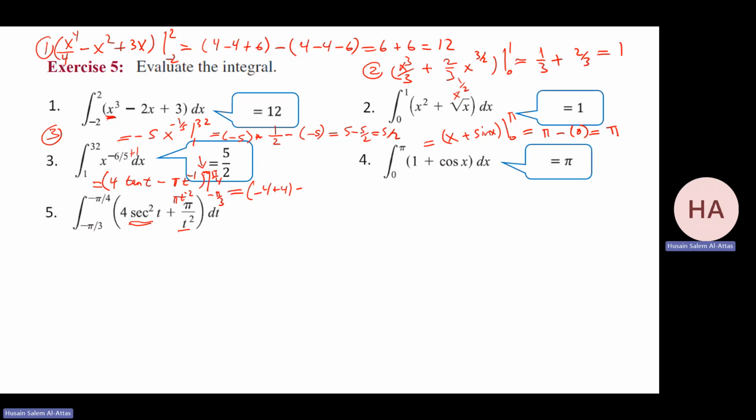Minus, now minus pi over 3. It will be minus 4 times tan of pi over 3, which is tan 60, square root of 3.